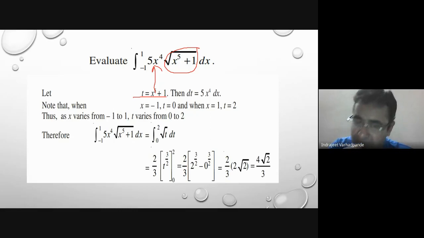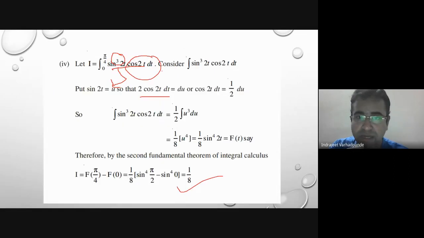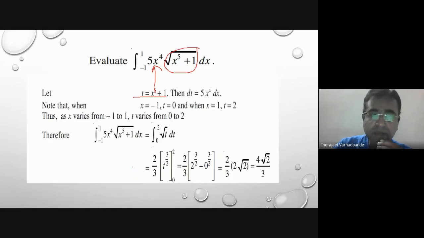In the previous examples, we solved them independently by taking the integrand by means of indefinite integration, and then we resubstituted the value finally and put in the limit. But here we will now be changing the limits as well, so that you need not resubstitute the value. If x is converted to t, correspondingly the limits of x shall also be converted to limits of t, because my whole integrand will now be in the variable t.